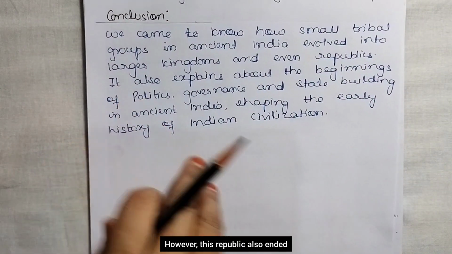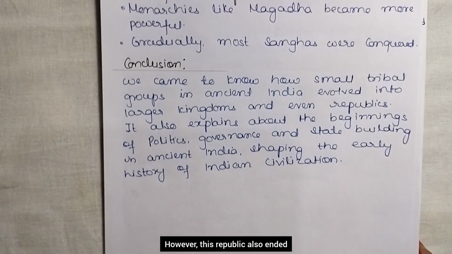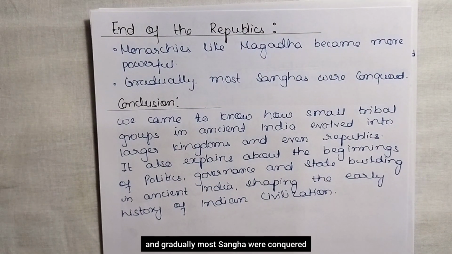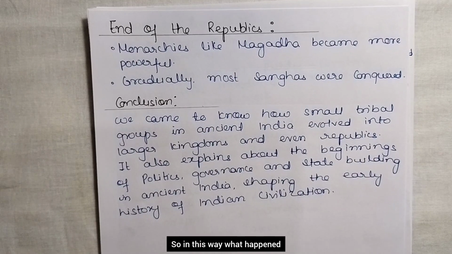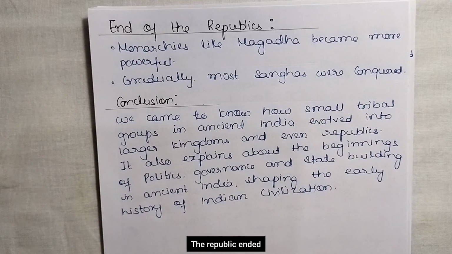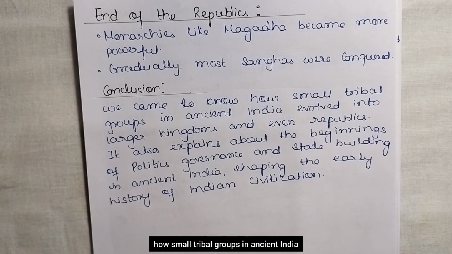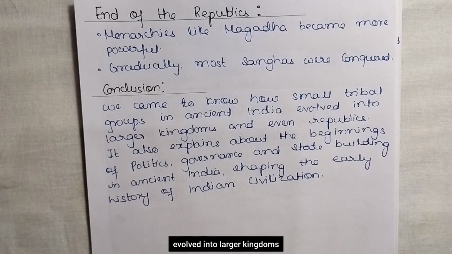Now however, this republic also ended. Monarchies like Magadha became more powerful and gradually most Sanghas were conquered. So in this way the republic ended. Through this chapter we came to know how small tribal groups in ancient India evolved into larger kingdoms and even republics.